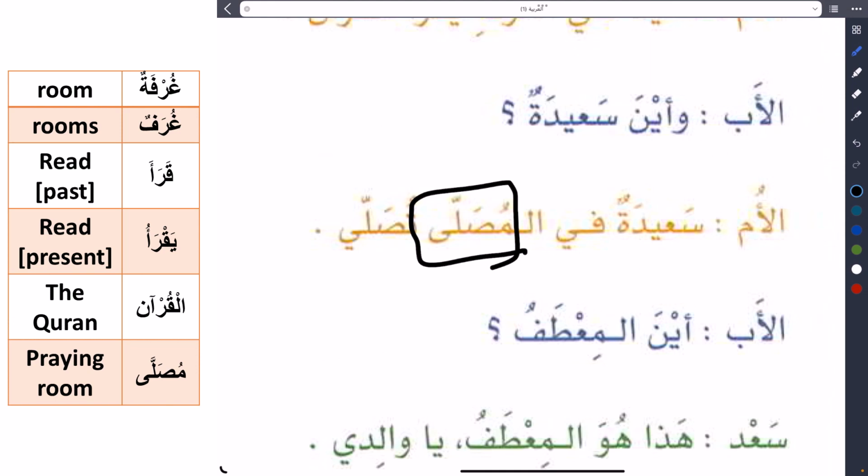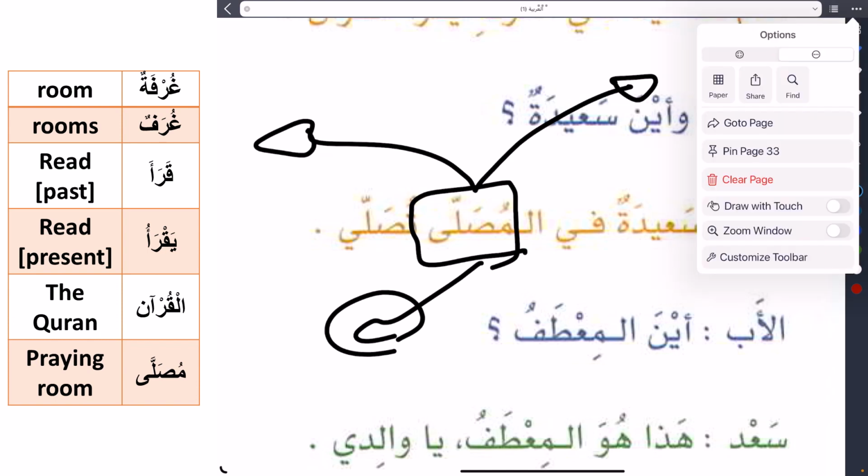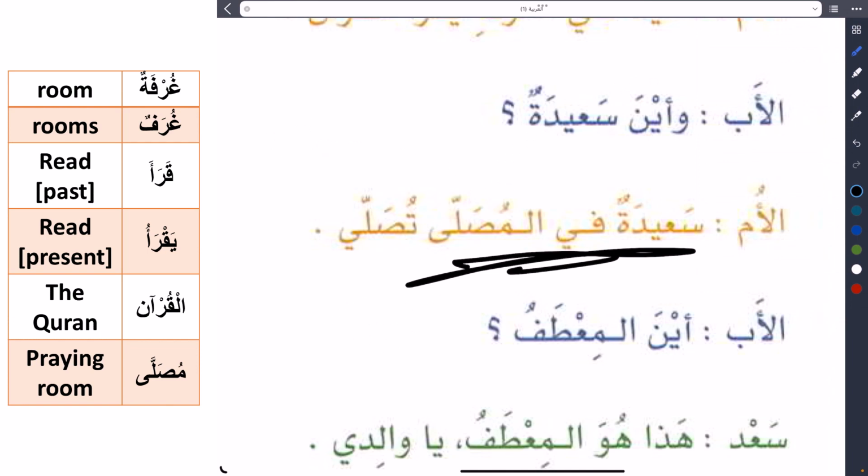But now mostly we use it for three places: the room in your house you do salah in, the open place in the city we do Salat al-Eid in, or a small mosque built in public places like stations or airports and so on. So that's the meaning of musalla. In this sentence we can say this is a praying room. This is a room for prayer.